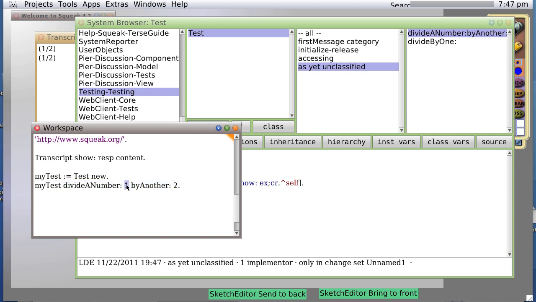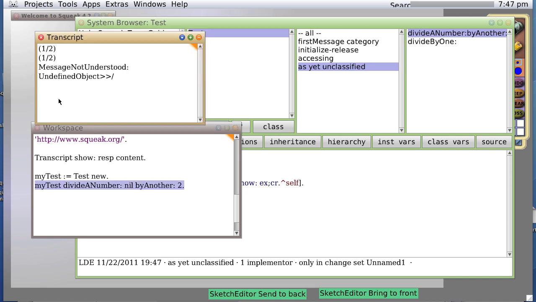Let's start playing around. What happens if we pass in nil, which certainly isn't a number, and try to divide? We get message not understood, undefined object, that is to say nil, received a message, divide. Okay, let's try another one. 0 divided by, oh, say, text. And do it. Now this time we get error, reading a number failed. It tried to convert the text into a number.